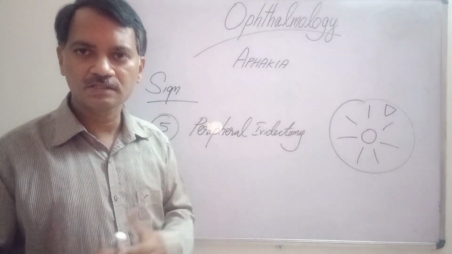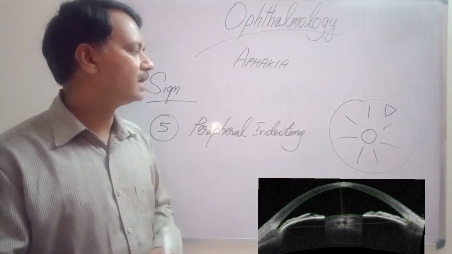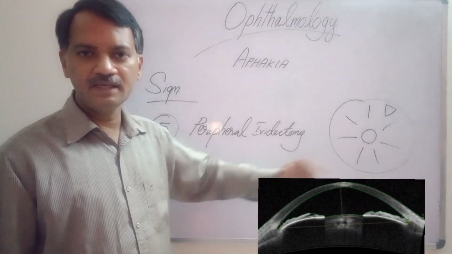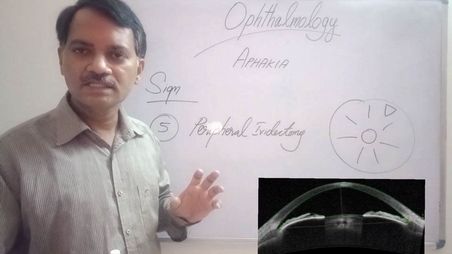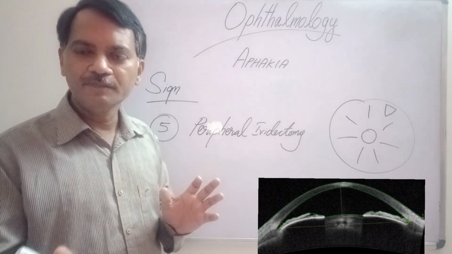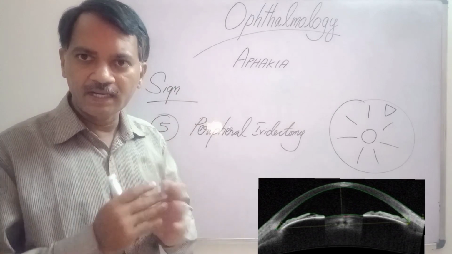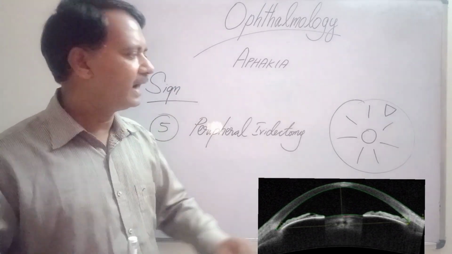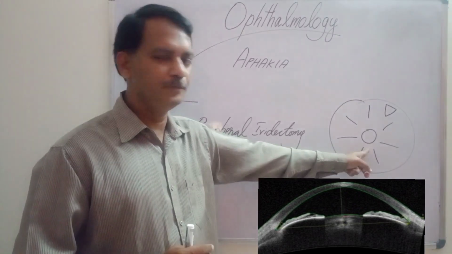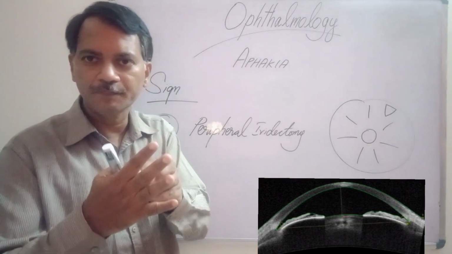Why do we do this? We do this because when there is an aphakia, the vitreous, which is separated from the pupil by the normal lens, now freely moves forwards and obstructs the pupil. It will just block the pupil.